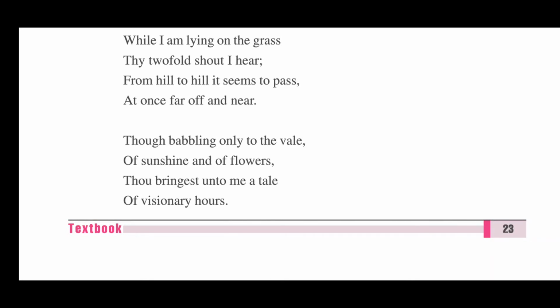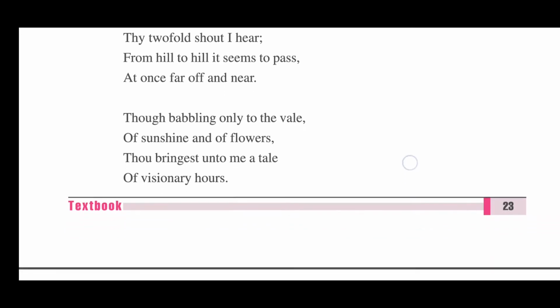The poet says that he is lying on the grass and hearing the twofold voice coming from hill to hill. The poet says that sometimes the voice of the cuckoo comes from one hill and another time it comes from another one. And once far up and near. The poet says that sometimes it looks like the cuckoo is near to him and sometimes it looks like it is far off from that place where the poet is lying.